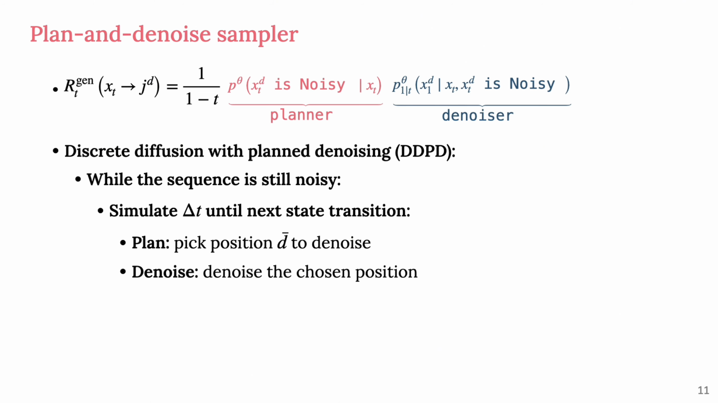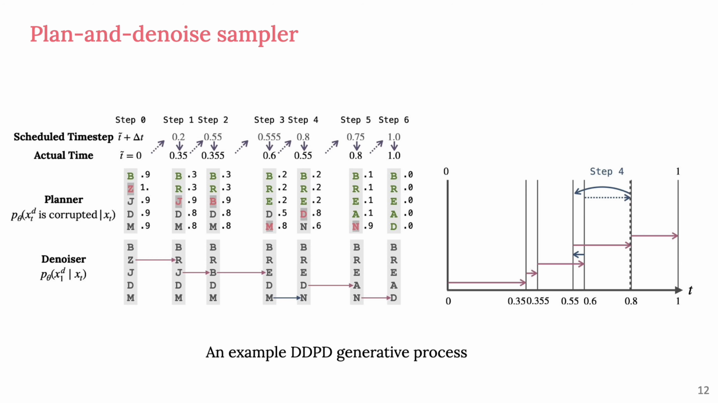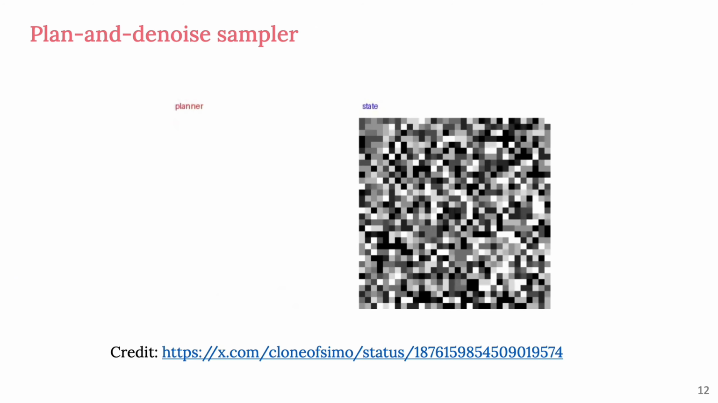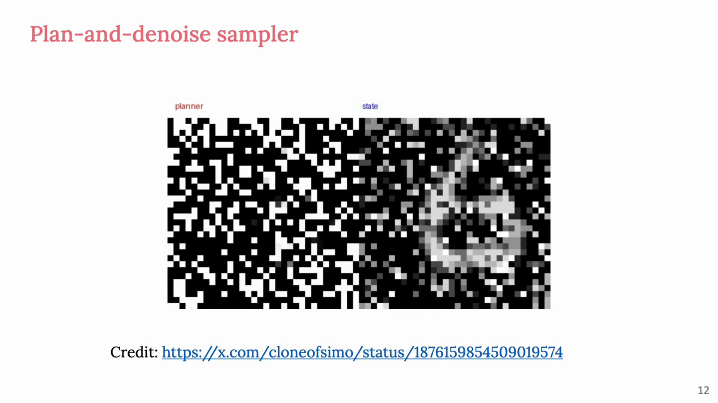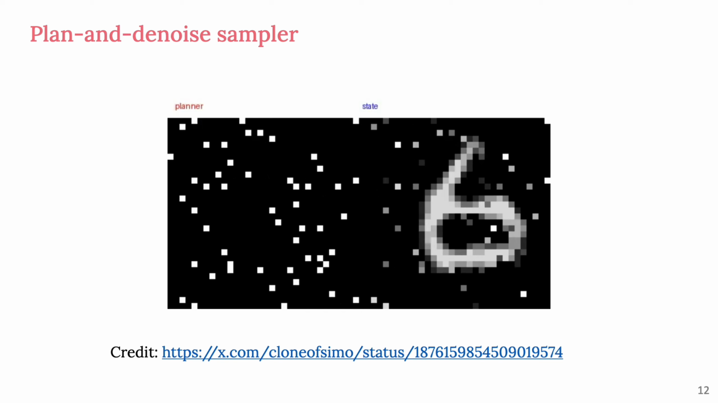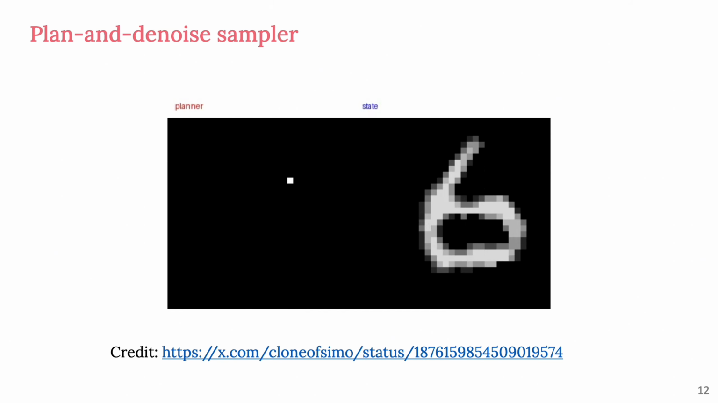At each generation step, we simulate time until the next state transition. The planner first selects the token position to denoise based on its noisiness. Once a position is chosen, the denoiser refines the token. Here is an example of how the algorithm works on an MNIST generation example. Initially, the planner assumes all tokens are noisy and selects one uniformly at random for denoising. As the process continues, the planner identifies tokens that remain particularly noisy and prioritizes refining them. This iterative approach continues until the entire sequence is fully corrected.